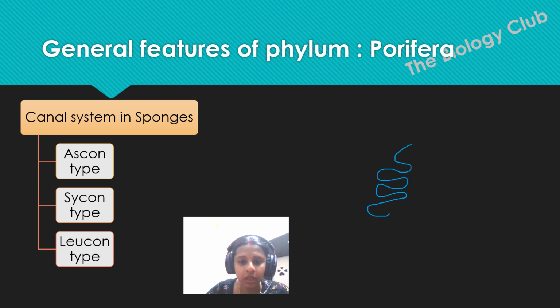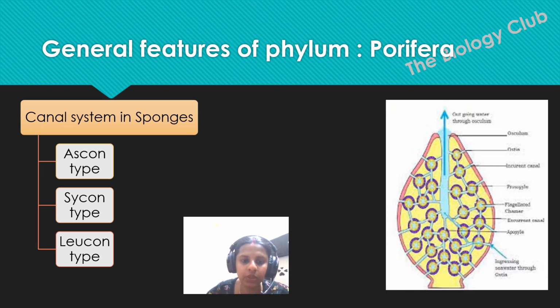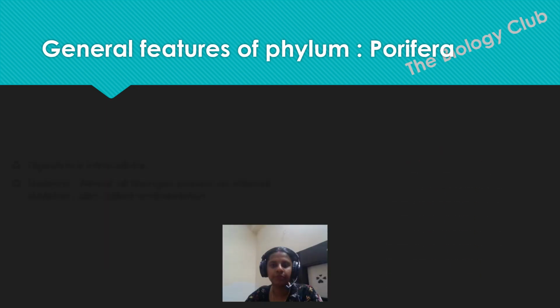Then we have the Leucon type. Let me rub this first. Now this is how the Leucon type will be. I hope it is clear. As you can see here, the distance between the spongocoel and the outer layer is much more than in the other types of canal system in sponges.